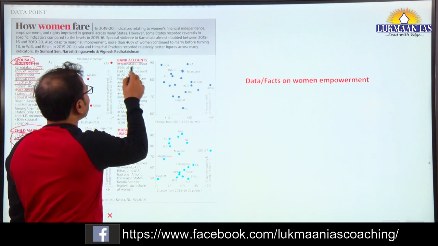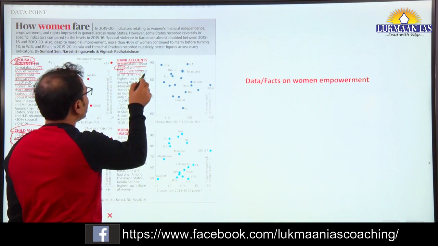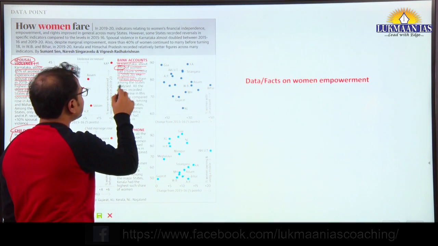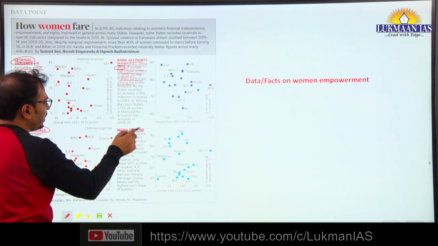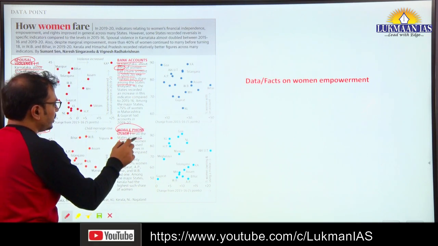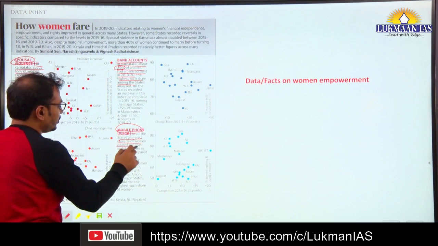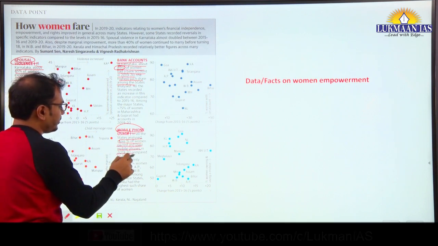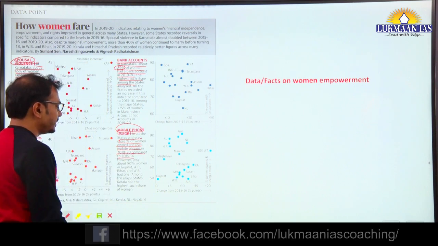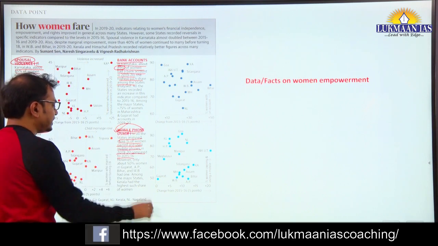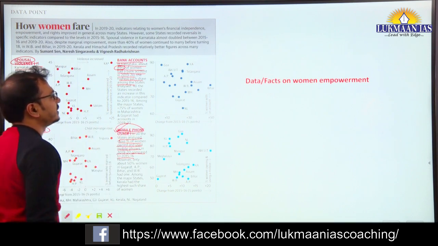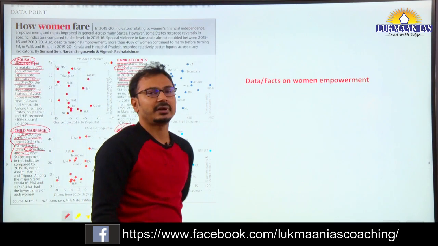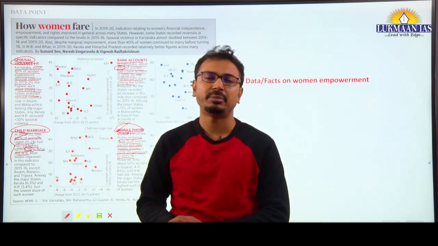Bank accounts: in Karnataka about 89% of women had bank accounts, the highest such share. And mobile phone usage: a higher percentage of women owned and used mobile phones in 2019-20 as compared to 2015-16. So we can say that it has increased. So use this data and how it, let's say, helps in women empowerment and shows financial independence.